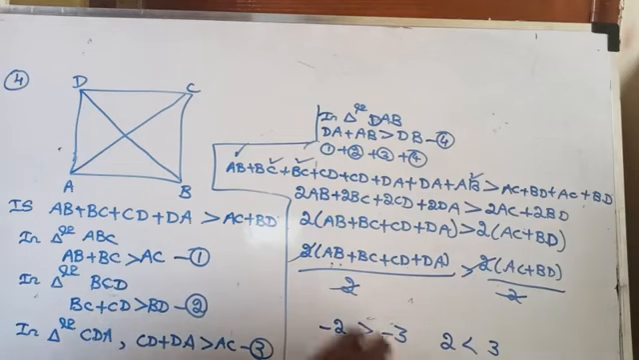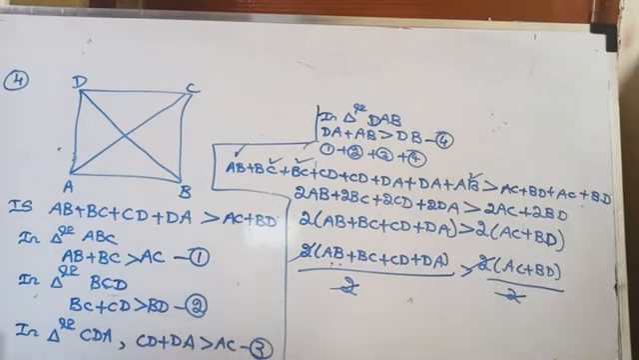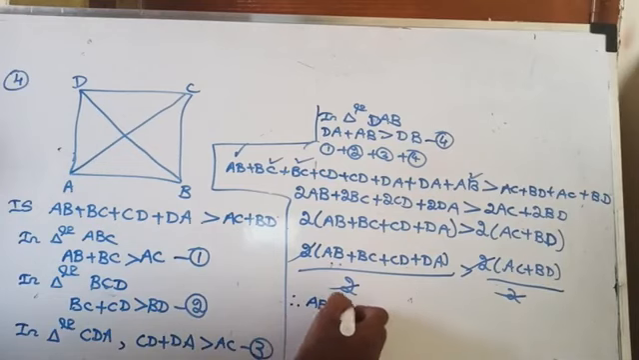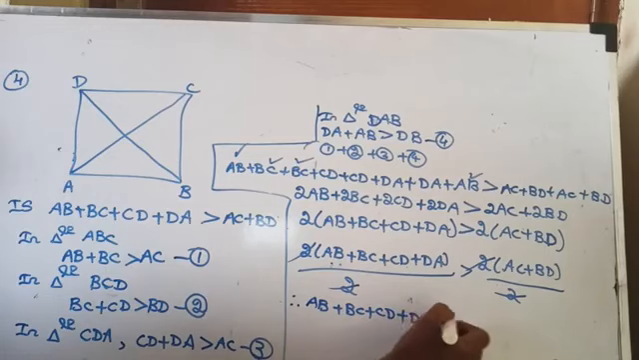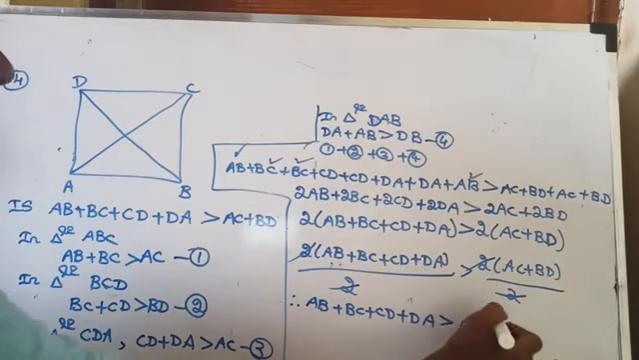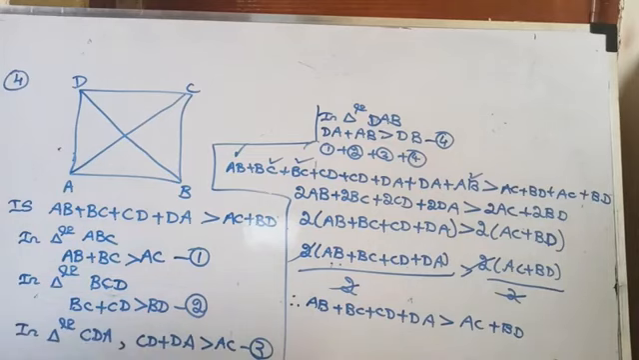Yes. Here, so what you have to prove? Therefore, AB plus BC plus CD plus DA is greater than AC plus BD. Are you getting, dear? Yes.